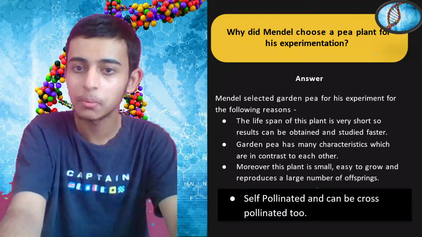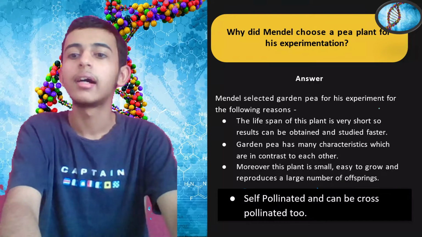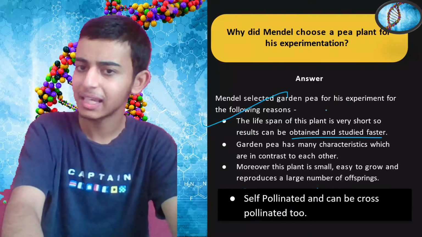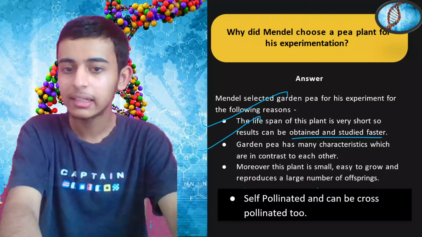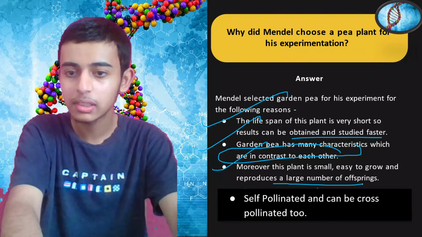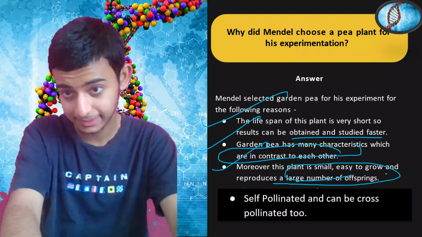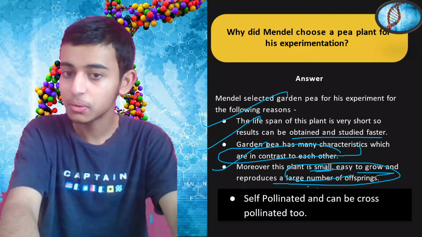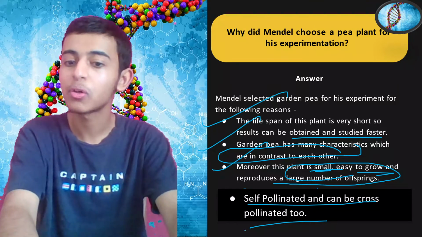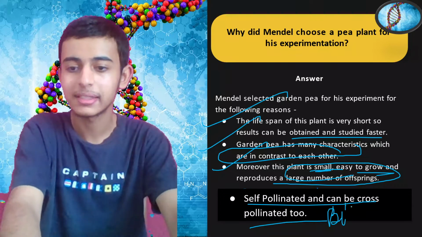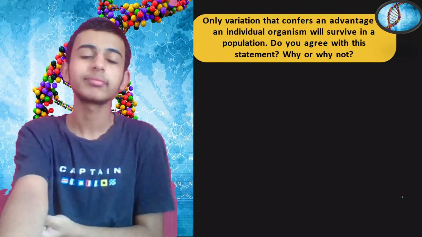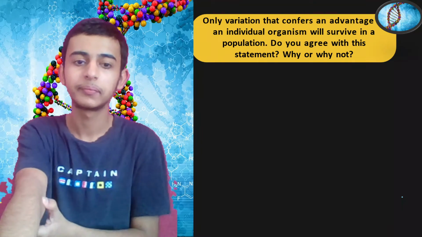It can be asked on your boards. Okay. Let's have a look. Lifespan is short, so results can be obtained and studied faster. Many characters which are in contrast. Small, easy to grow and reproduces a large number of offspring. It can be self-pollinated and cross-pollinated too, which means it is bisexual. I told you. Okay. Next question.